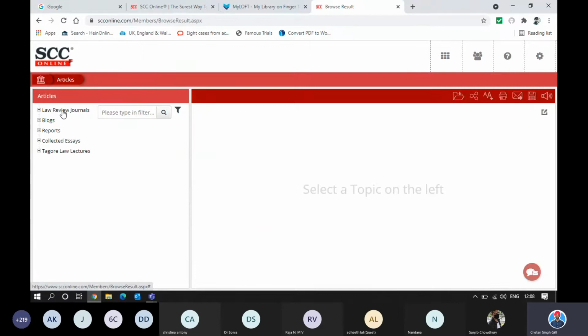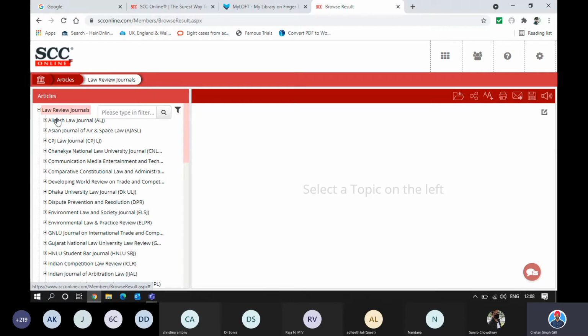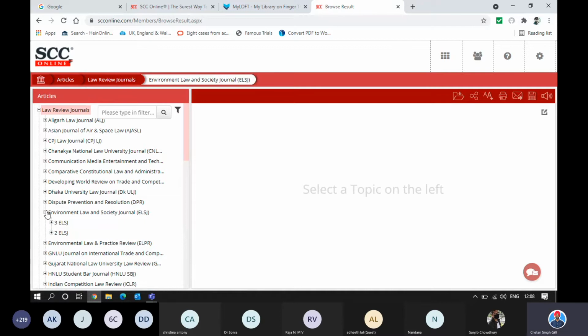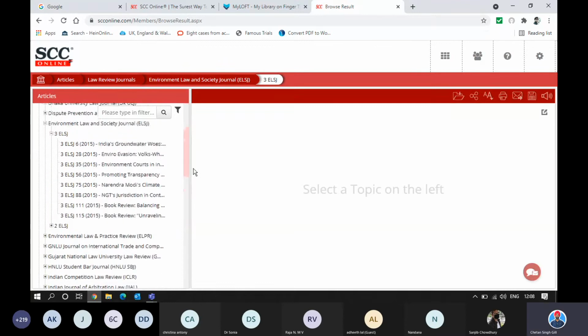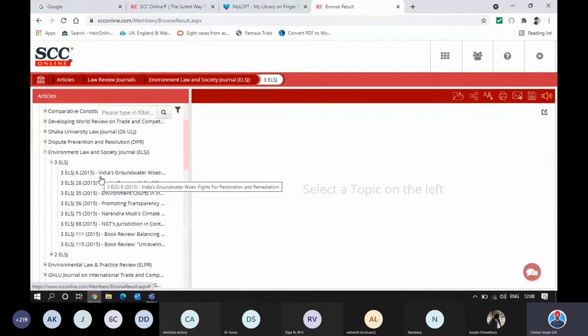Alternatively, like I said, sometimes you just want to upskill yourself or learn something new. In that case, you can come over here. It says Aligarh Law Journal, CPJ, Asian Journal of Air and Space, depending on what interests you. Let's take environmental law. If I click on this, it says we have 2 volumes. You click on them. Now, you're not going journal wise, though you are, but actually what is happening over here is you're going topic wise. So you go to the topic list, and depending on what interests you, you can simply go for that one.